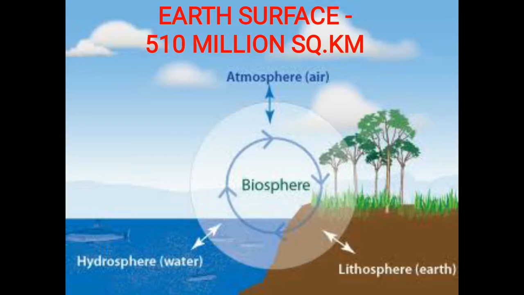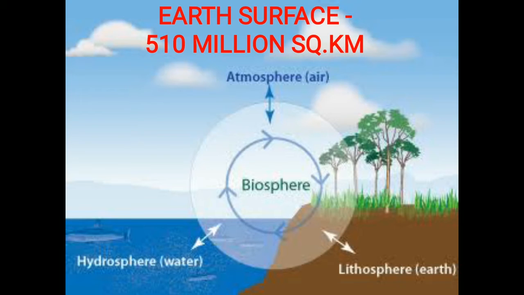These 4 spheres of the earth can be classified into 2 types: biotic spheres and abiotic spheres. Among these 4 spheres, the abiotic spheres include lithosphere, atmosphere and the hydrosphere, whereas the biotic sphere includes the biosphere. Together these spheres constitute the planet, the earth.